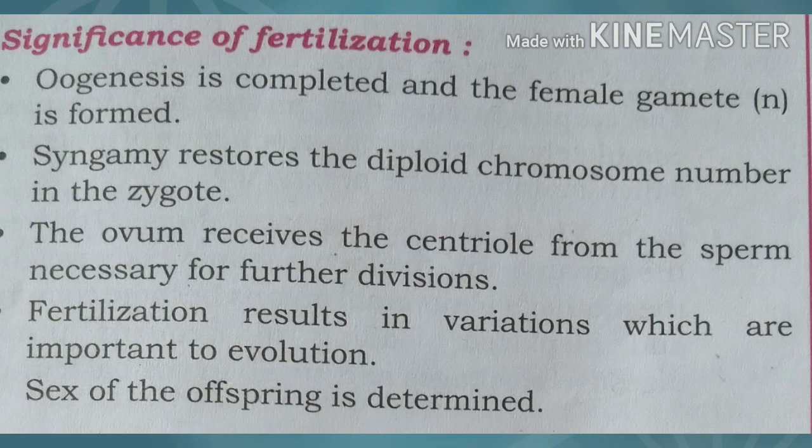ओके. So fertilization results in variation which is important to evolution. Means fertilization involves the fusion of male and female gametes from the two parents, and it results in variation which is significant. म्हणजे आपल्याला तिथे variation दिसेल ना, the male दिसेल किंवा female दिसेल after the fertilization, the embryo which is formed at that time, the variation is seen. So we are saying that fertilization results in variation which is important to evolution. And then the next one is that the sex of the offspring is determined in the fertilization. Okay.